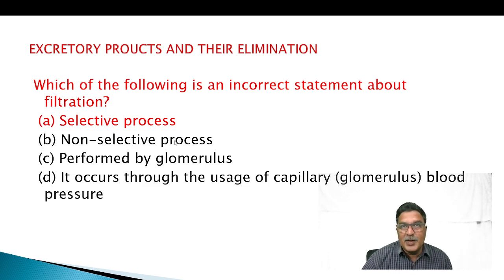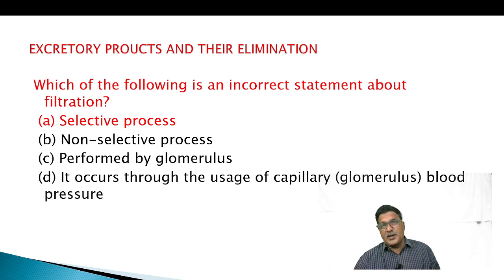If it were selective, we wouldn't filter glucose, water and other useful substances into the renal fluid in the neck of Bowman's capsule. To say it is selective is incorrect, because only blood proteins like albumin and globulin, and RBC, WBC, are bigger ones. That's why they don't come.